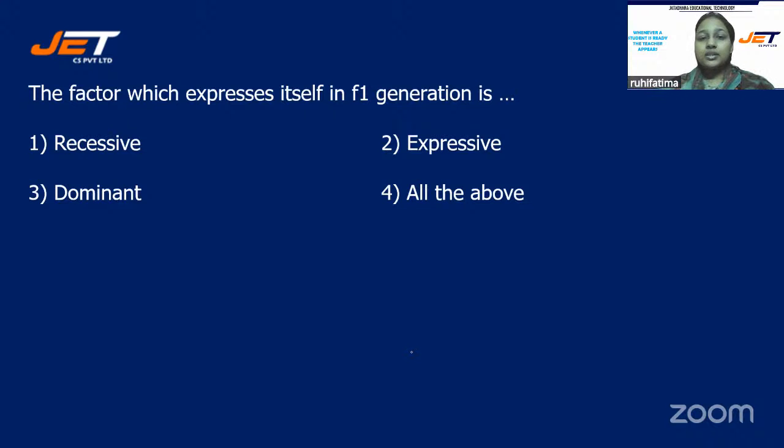The factor which expresses itself in F1 generation is dominant. Option 3 is the right answer, students. Those who have selected 3, you all are right.